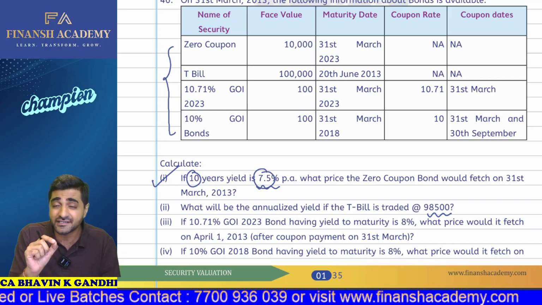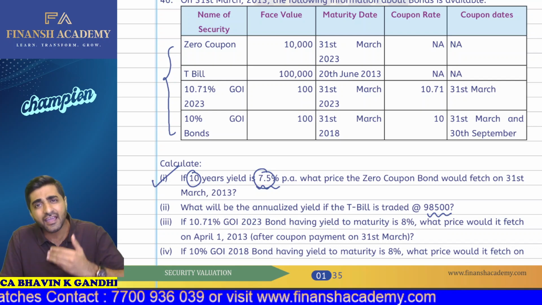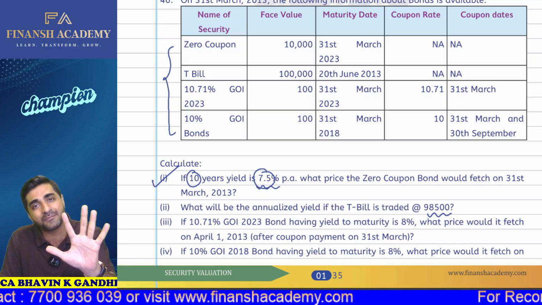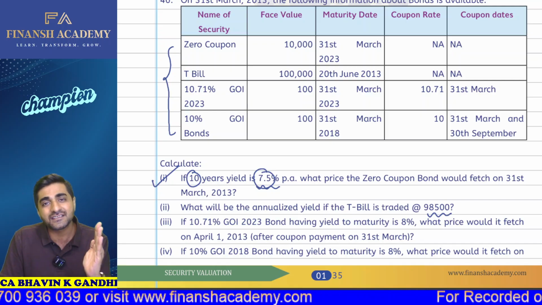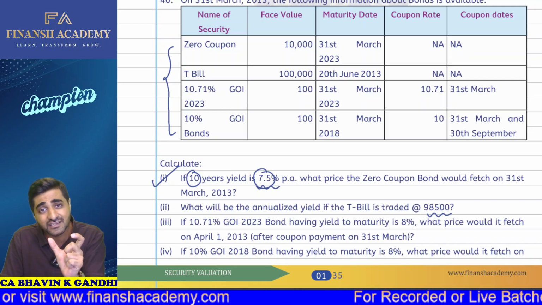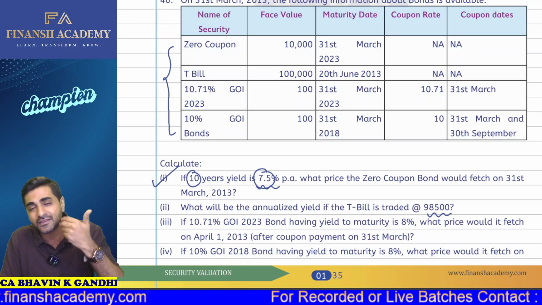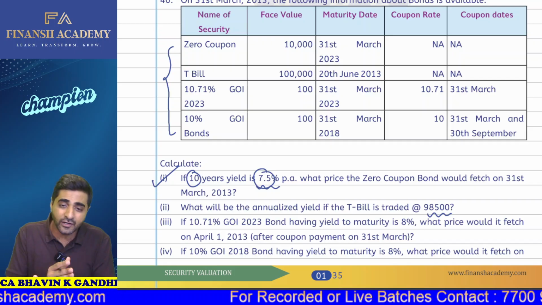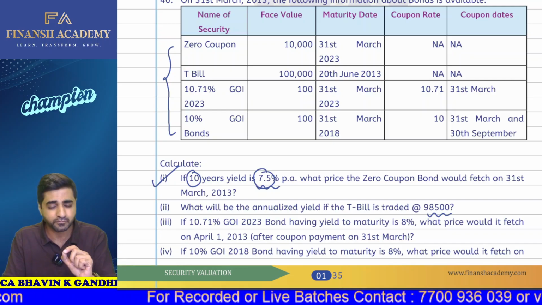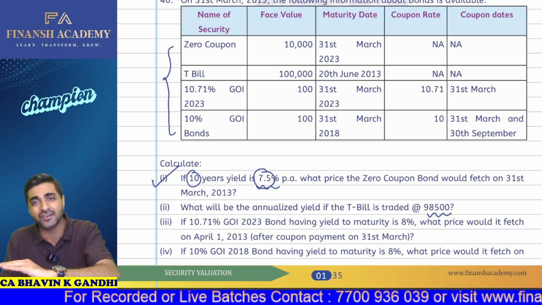But we want annualized yield. So what is annualized yield? Let's say, for example, I have invested in an instrument for a period of 6 months, and I have generated a return of 5% for that period of 6 months. So what is my annualized yield? It will be 10%, because for the first 6 months it is 5%, so annualized it will be nothing but 10%, right? So here also, the first thing we have to do is calculate the yield for the number of days in which we have done the investment, and then we can annualize it.